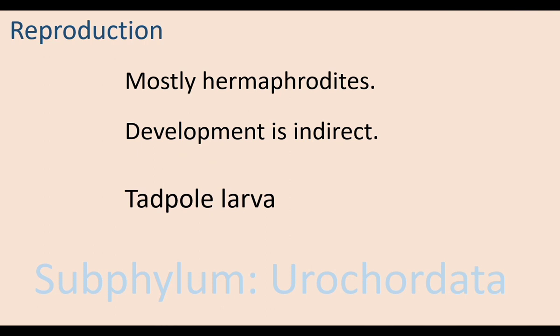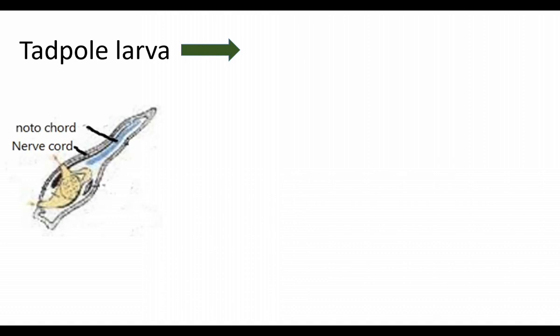Development takes place through a tadpole larva. The tadpole larva undergoes metamorphosis. The tadpole larvae of urochordates have notochord and nerve cord, but adults do not.